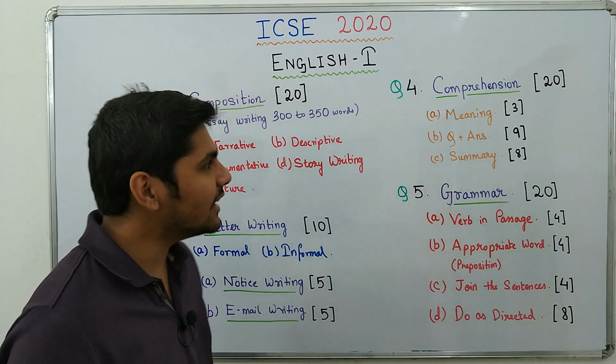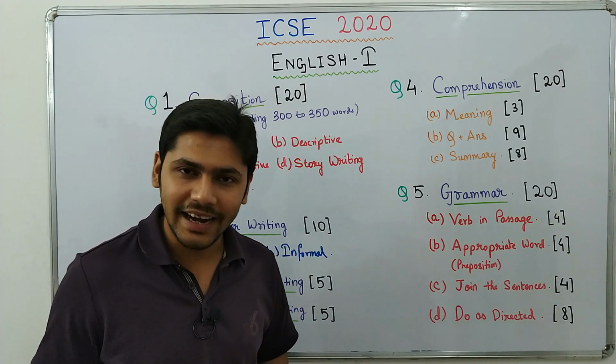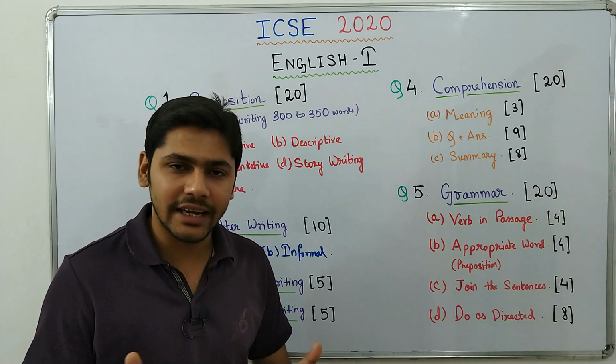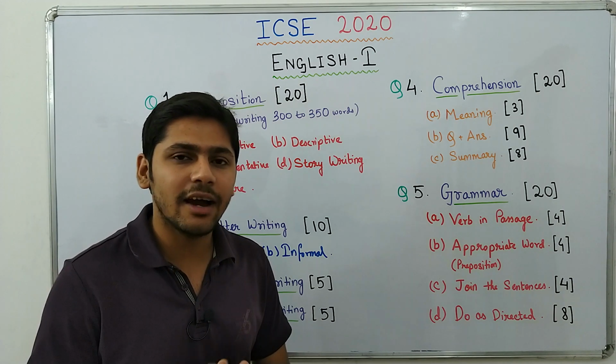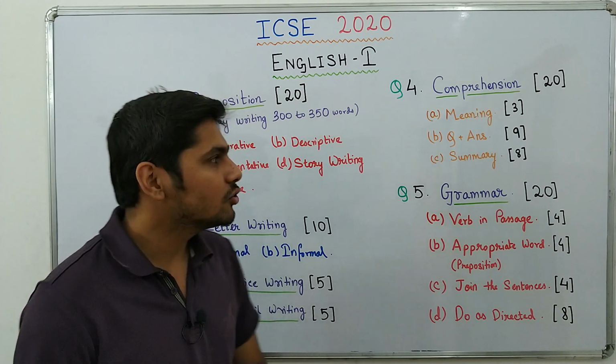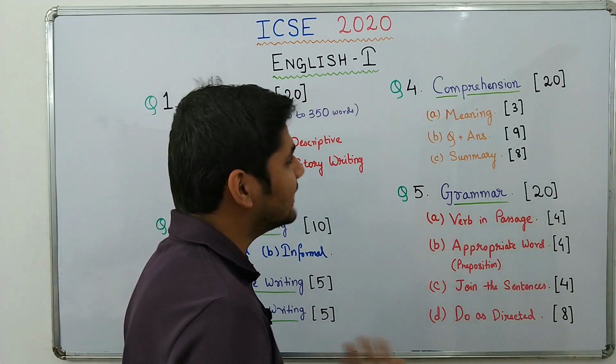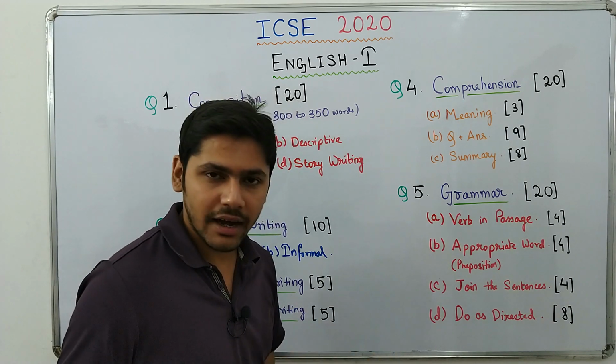And again, when you start solving the comprehension during the writing time, read the comprehension once again. After doing that, you will notice that answers are easily coming in your mind. Okay, so do that. In comprehension, as I told you, the total marks is 20 marks.